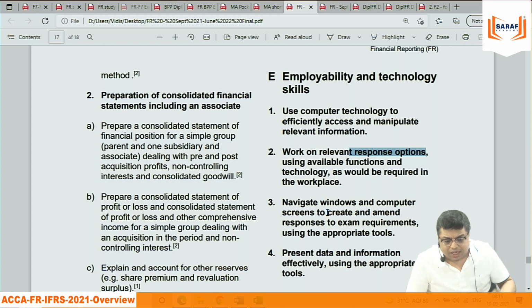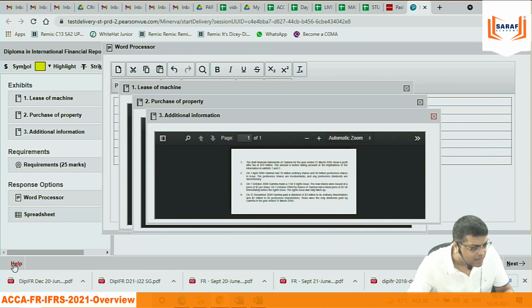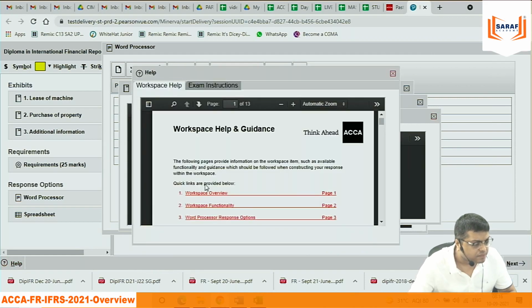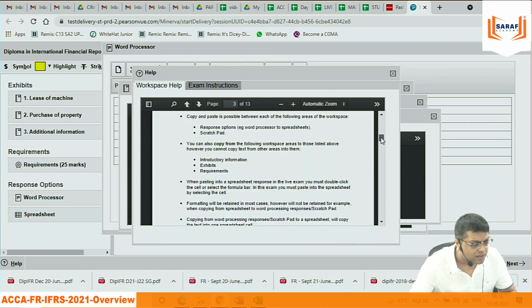And this Excel portion, ACCA, is included in all 15 subjects. In all 15 subjects, they are saying that the student needs to be more computer friendly. When you go into the study text, no IS IFRS is written. They are just saying Excel, column, row, how to do plus minus and all that, which they are writing here in the formula. In the help, if you go, everything they have written here.